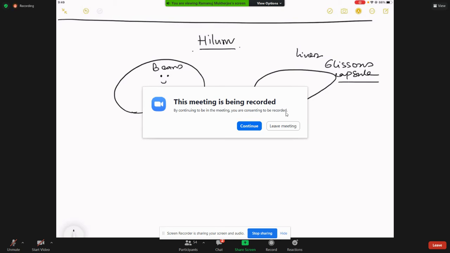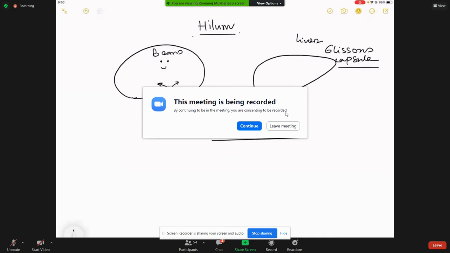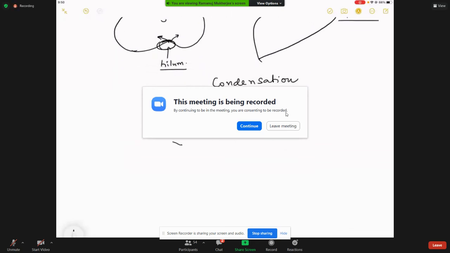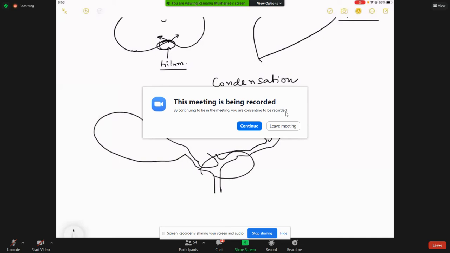Now, the next part of the story is that the Glisson's capsule undergoes a couple of condensations. And for everyone, there is only one important point to remember: at various points around the liver, the Glisson's capsule undergoes some condensations, and these condensations help us understand the anatomy of the liver.